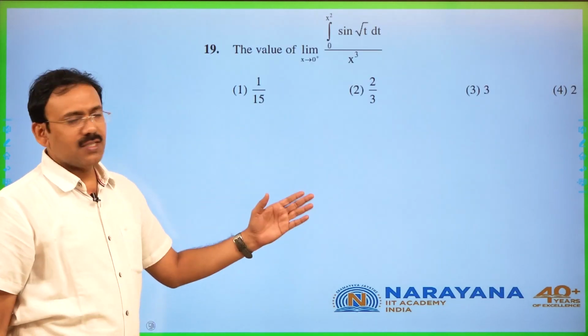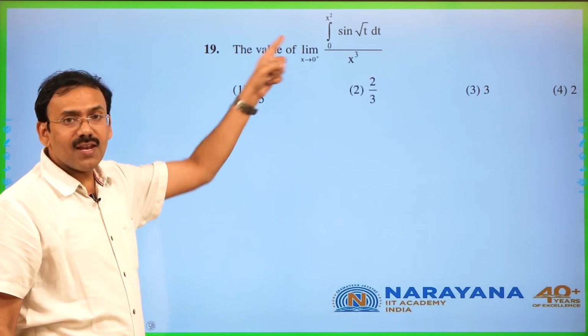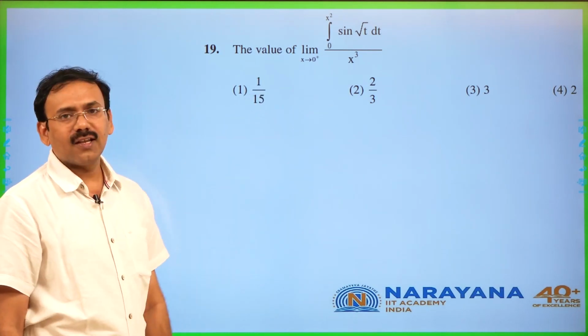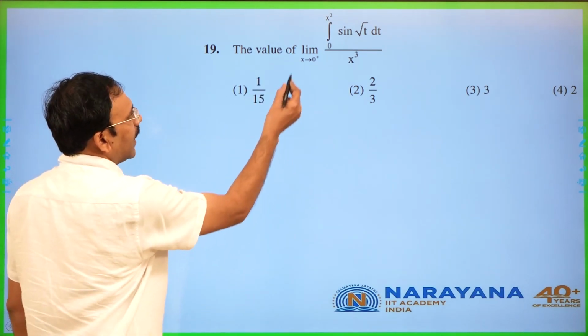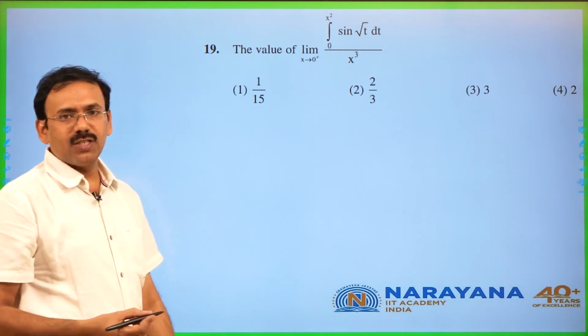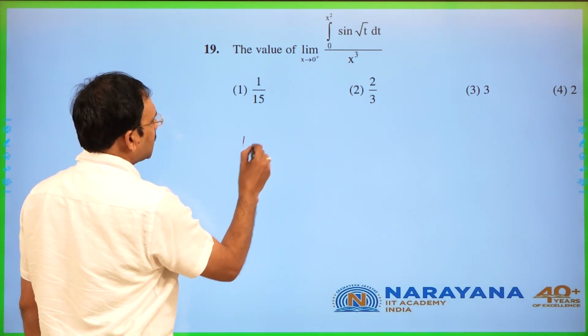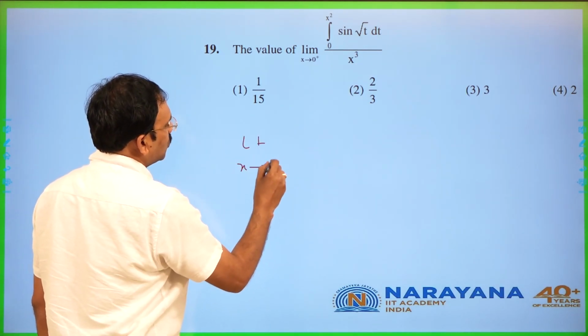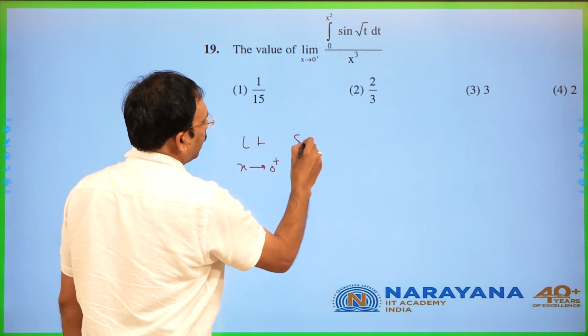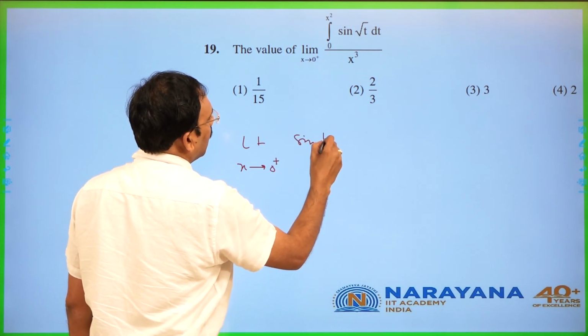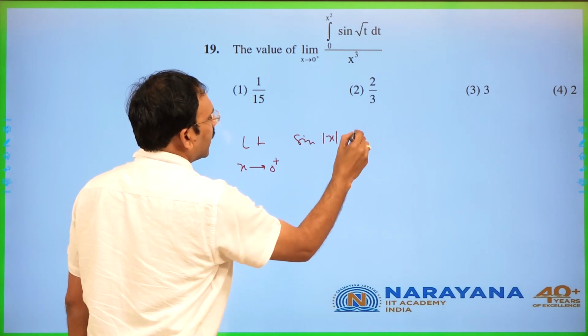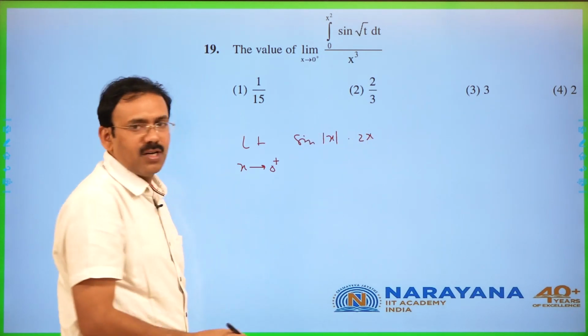the value of this limit. You see, variable is there in the definite integral. By Leibniz formula, actually if you take the limit, it is going to be 0 by 0. So by L'Hospital's rule, limit extends to 0 plus sine of root x square means mod x into x square derivative 2x by Leibniz rule.